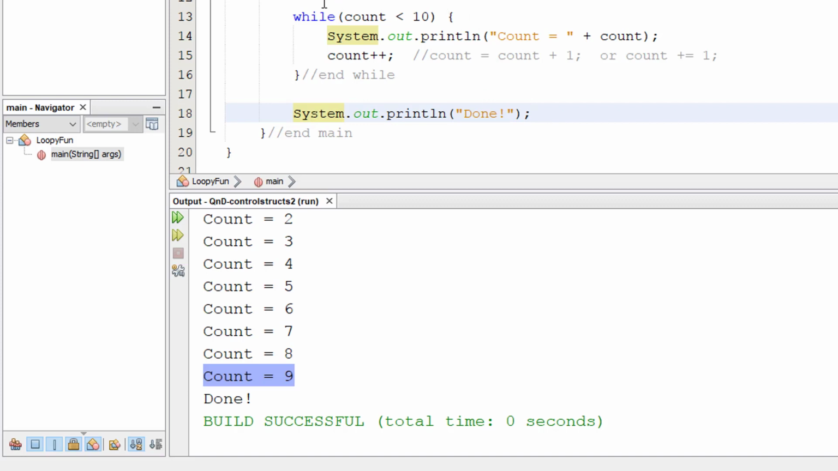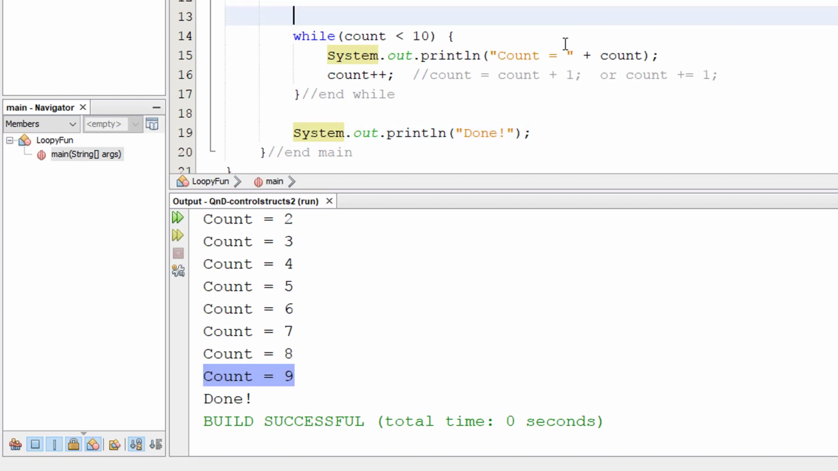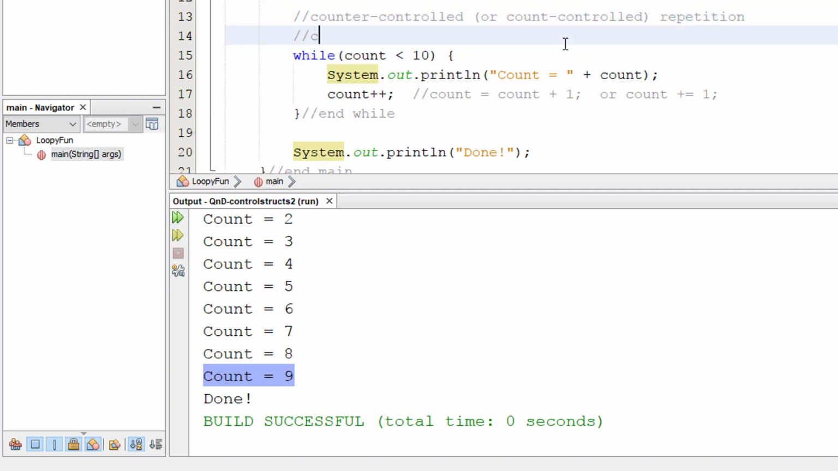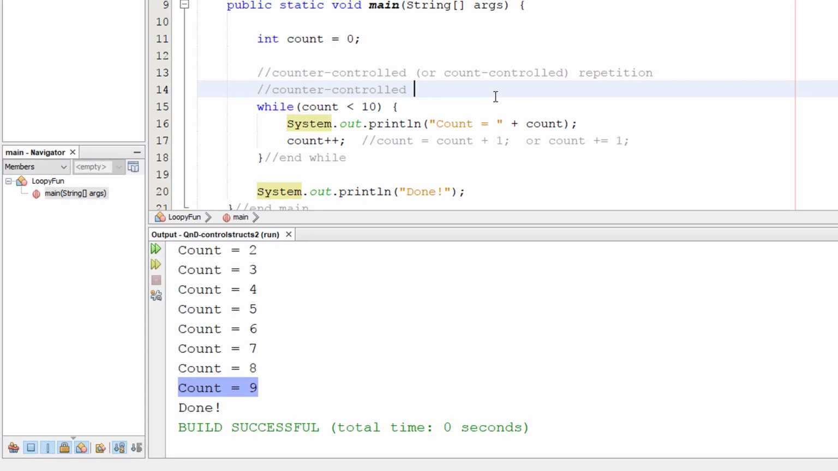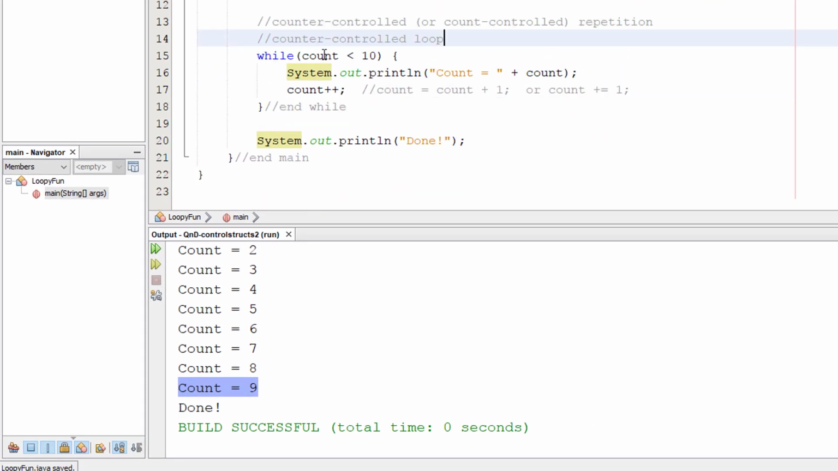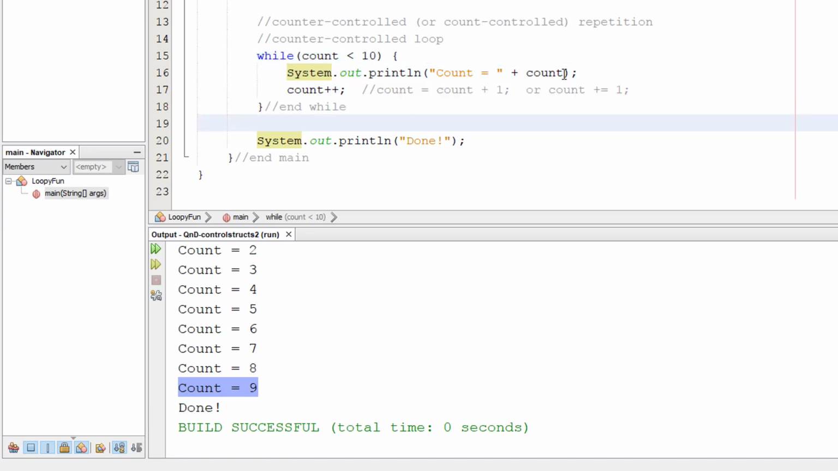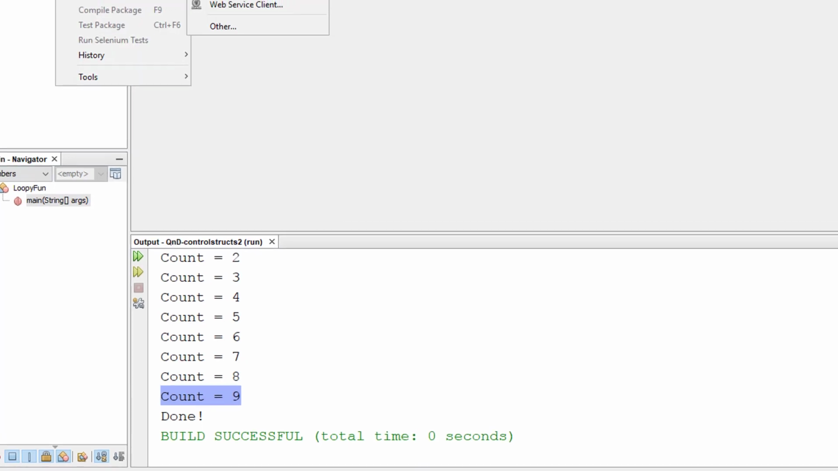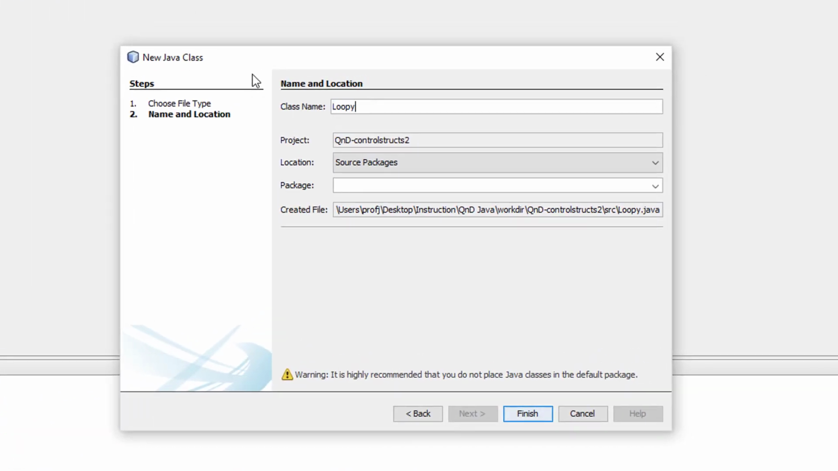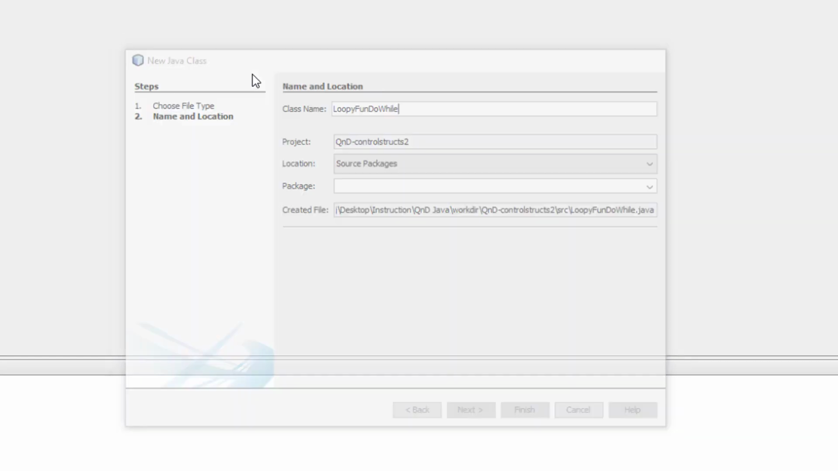So this is a classic example of what we call a counter-controlled or count-controlled repetition. Okay, or counter-controlled loop, because it's controlled by a specific value used as a counter. The while loop is sometimes used for that. One of its cousins, another type, which we're going to create in default package again, we'll call this loopy fun do while.